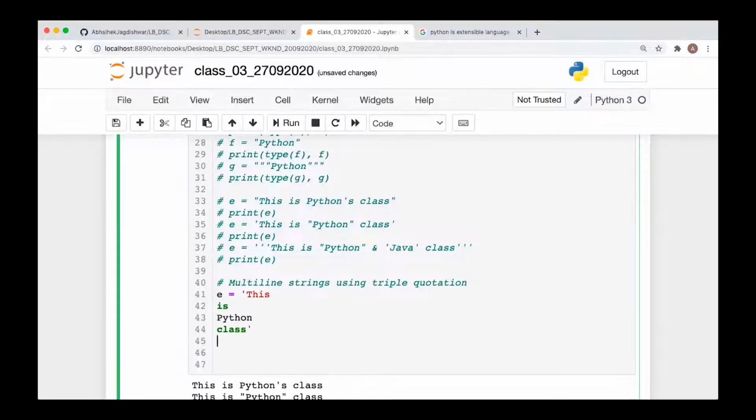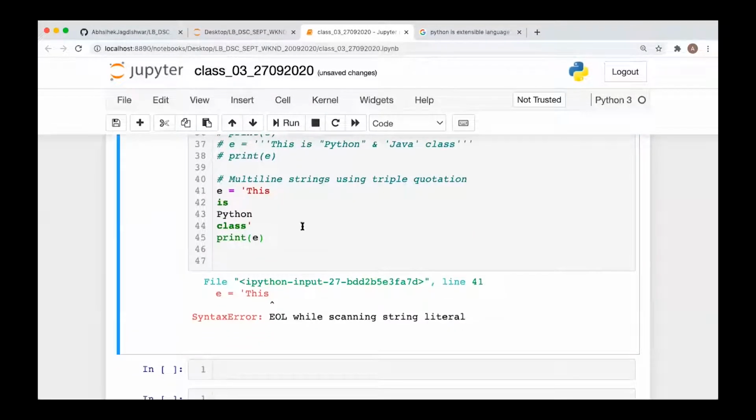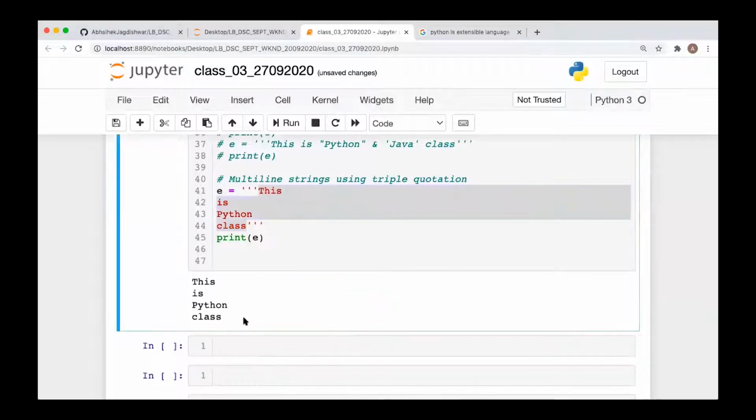If you try to write this multi-line string with single quotation, it does not allow you to go onto multiple lines. If you want to do that, you have to use the escape sequence. If you have 100 lines or 1000 lines, maintaining this escape sequence will be an uphill task. So instead, if you have multi-line strings, keep them in triple quotation. Now if you execute it, it will be printed as a multi-line string. Clear, everyone?